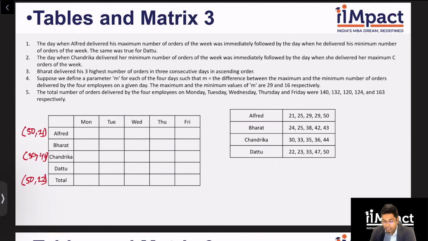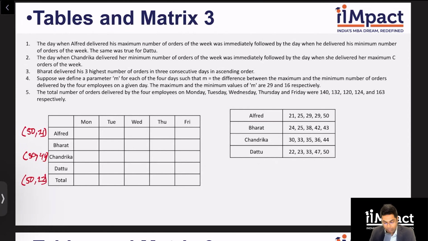Bharat delivered his three highest number of orders in 3 consecutive days in ascending order. So Bharat, I know, will do 38, 42, 43 in that order on 3 consecutive days. Again, I don't know which days, but I believe this will be important. Why will this be important, guys? I hope all of us know it by now. It's a 5 row, 5 column table. And Bharat is giving, point number 3 is giving us a constraint on 3 unique rows. Same logic, just a different format. So hence, I will know that this clue is important. Let's see.